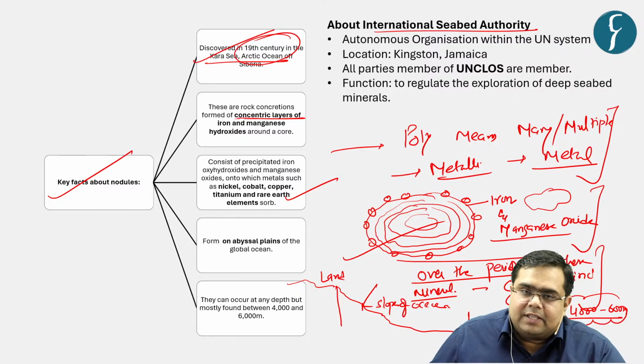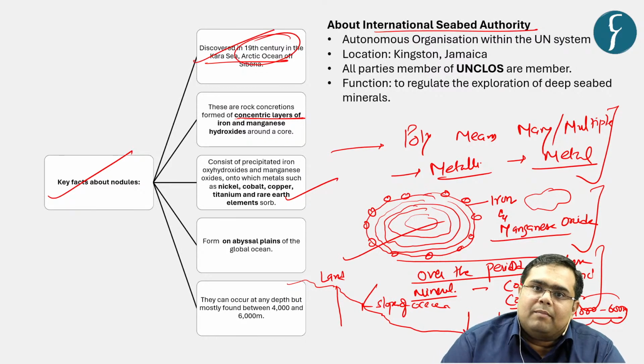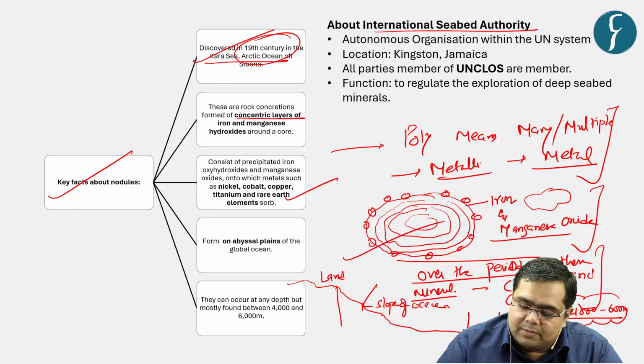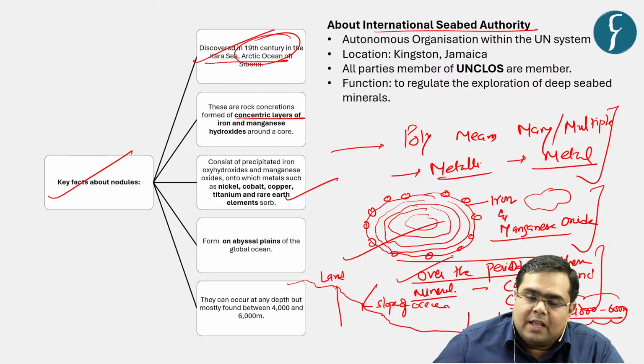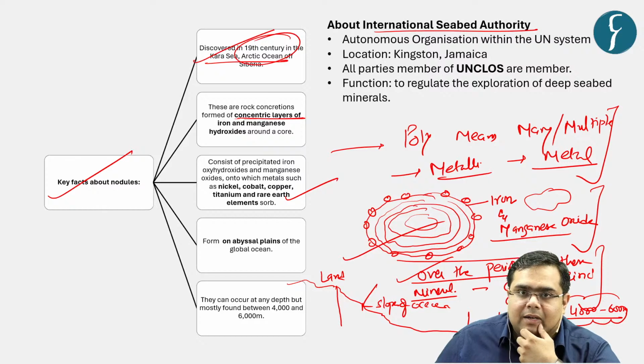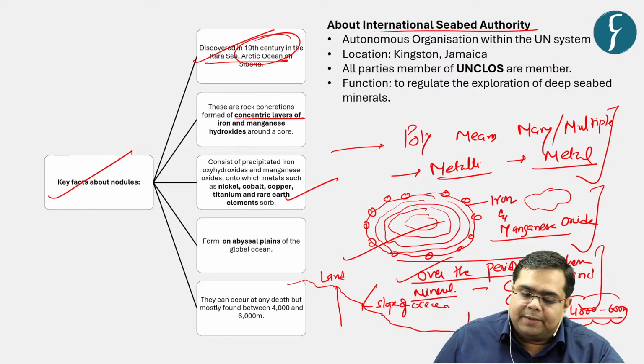So these are the facts with respect to polymetallic nodules, and Cook Islands is one of the countries which is mining these nodules. Why are these people mining these nodules? The reason being that some of these metals are considered rare earth minerals, and these are considered very important when it comes to powering future technologies, for example EVs, right?